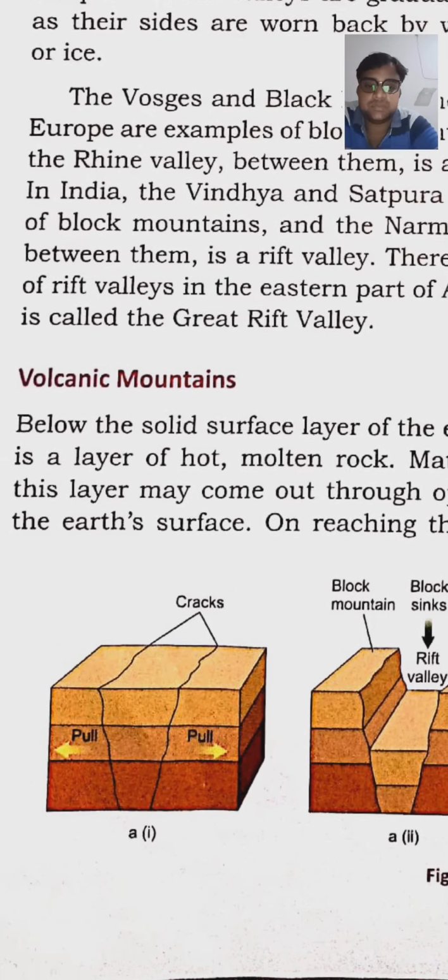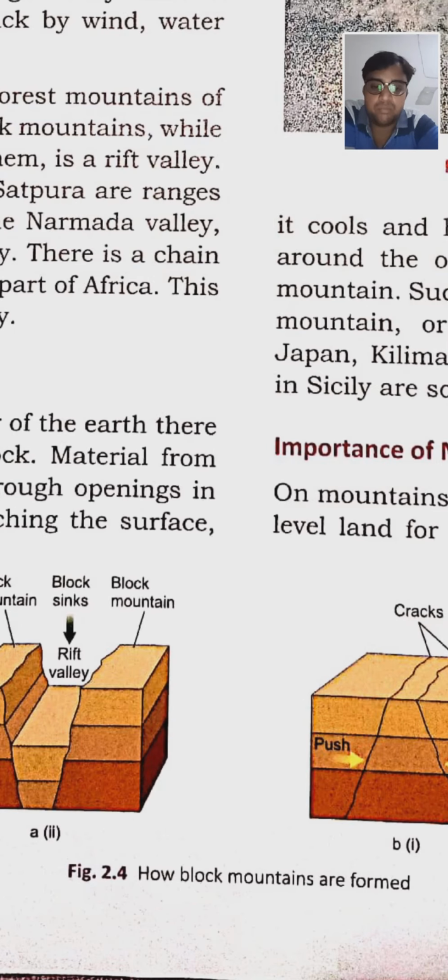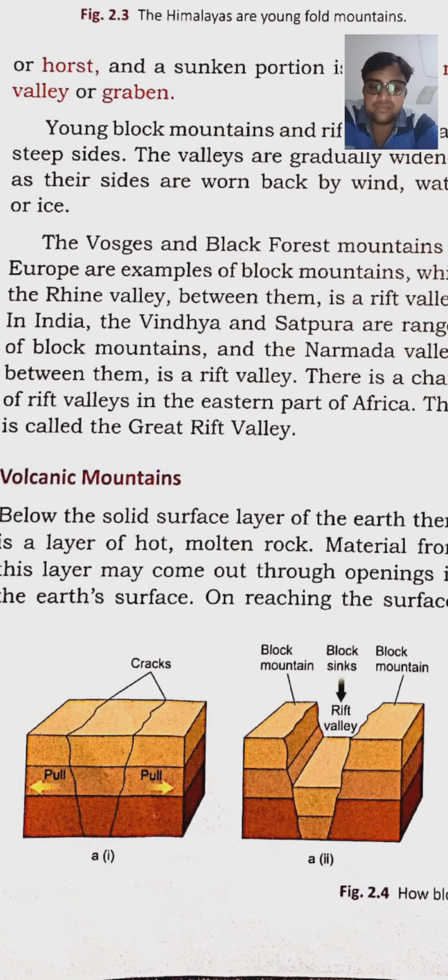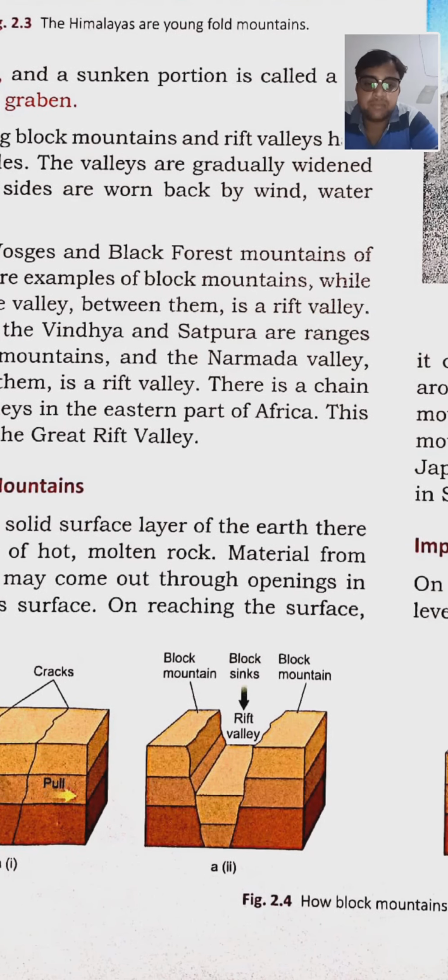You can see in this picture figure 2.4 how block mountains are formed. You can see in figure 2.4 part A, that is the first figure. You can see because of the pull of the earth surface in the crust, the faulting is created. Because of the faulting, the crack is created. Then in the second part, you can see part A, figure second, the block mountain, and the area between has the place where the crack was there, that area has sunken, है ना, वो नीचे जा चुका है.